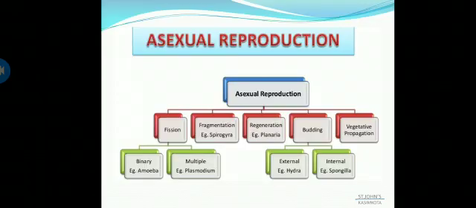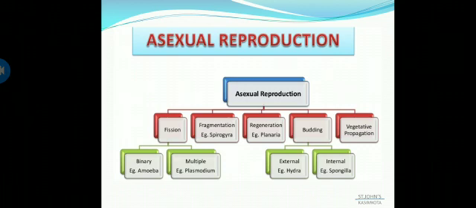Thus, asexual reproduction involves only one parent to produce a new organism, and no sex cells are involved. Here are some types of asexual reproduction with examples.